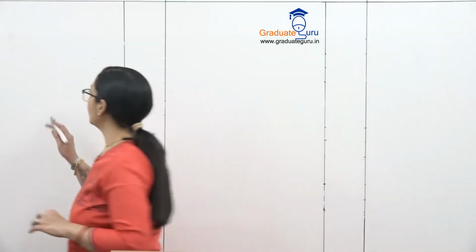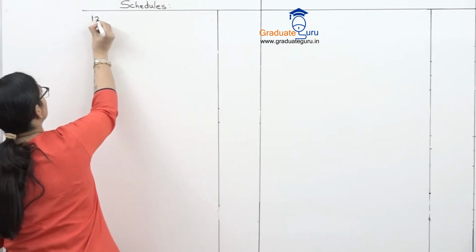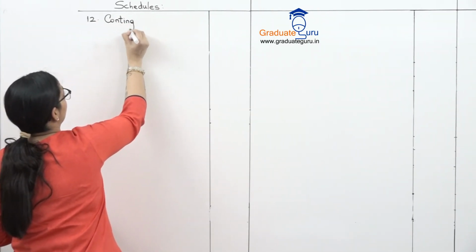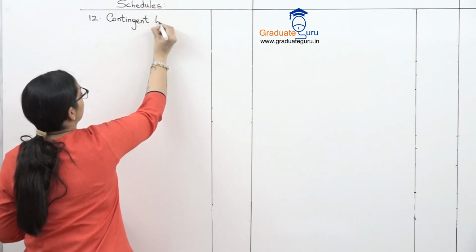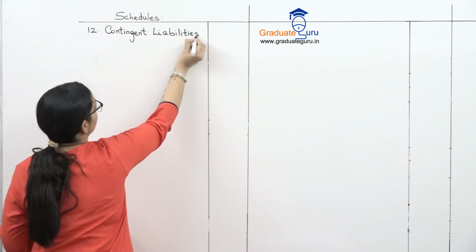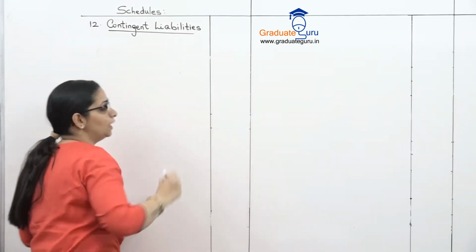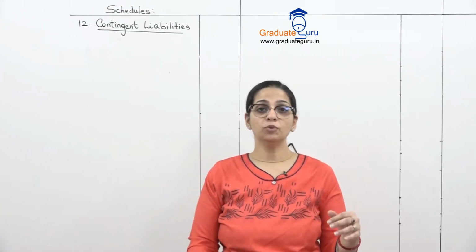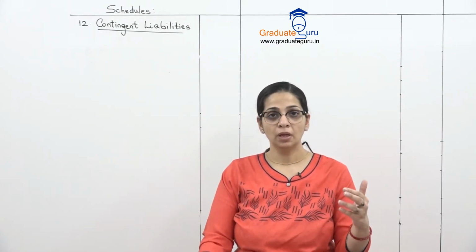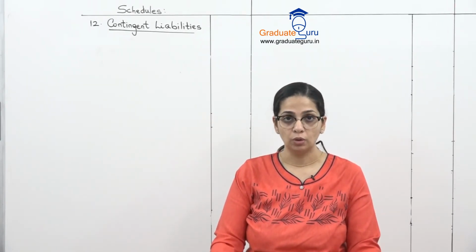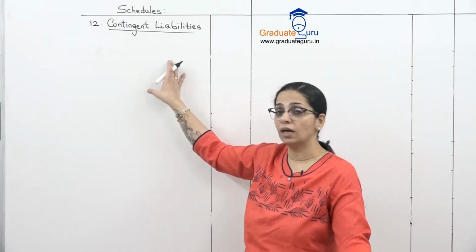So let's go to schedule number 12 now, which is contingent liabilities. Now for companies also हमने देखा है what is contingent liabilities. Generally these are outside the balance sheet liabilities जो हमें sure नहीं है if we have to pay, or when we pay, how much we will pay, that also we don't know. So those liabilities are called contingent.